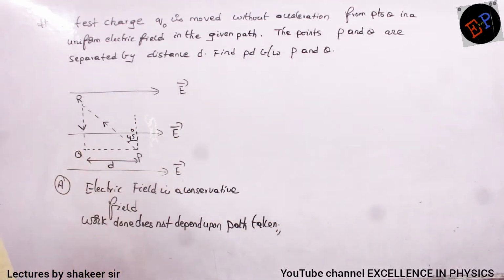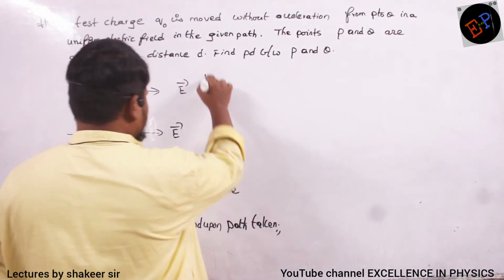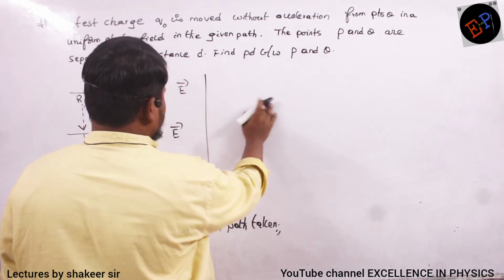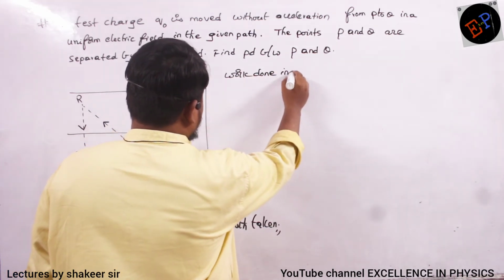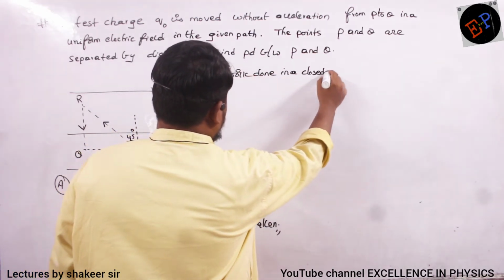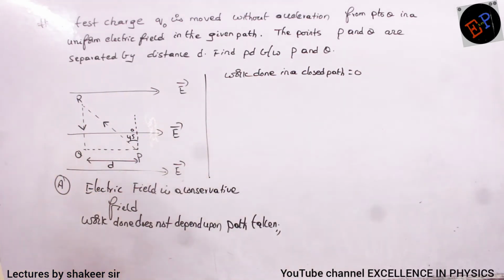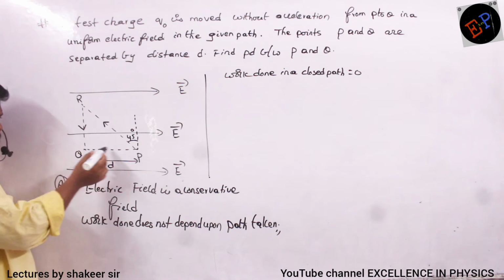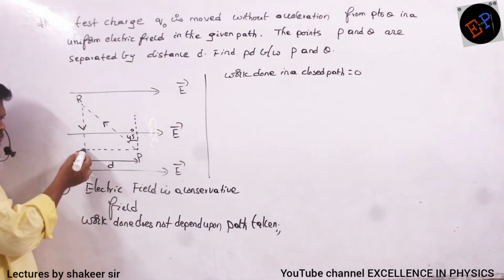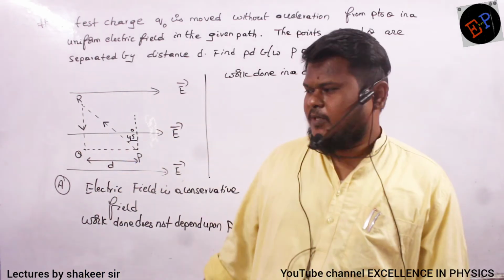Or you can also say work done in a closed path is zero. That also I can say, no? That also I will write down. So also one more definition of conservative fields is work done in a closed path is how much? Work done in a closed path is zero. That also I can write. Are you able to understand? Now it means that if I travel from P to R and R to Q, the same amount of work will be done if I travel from P to Q also. Point is same, no? Are you able to understand?